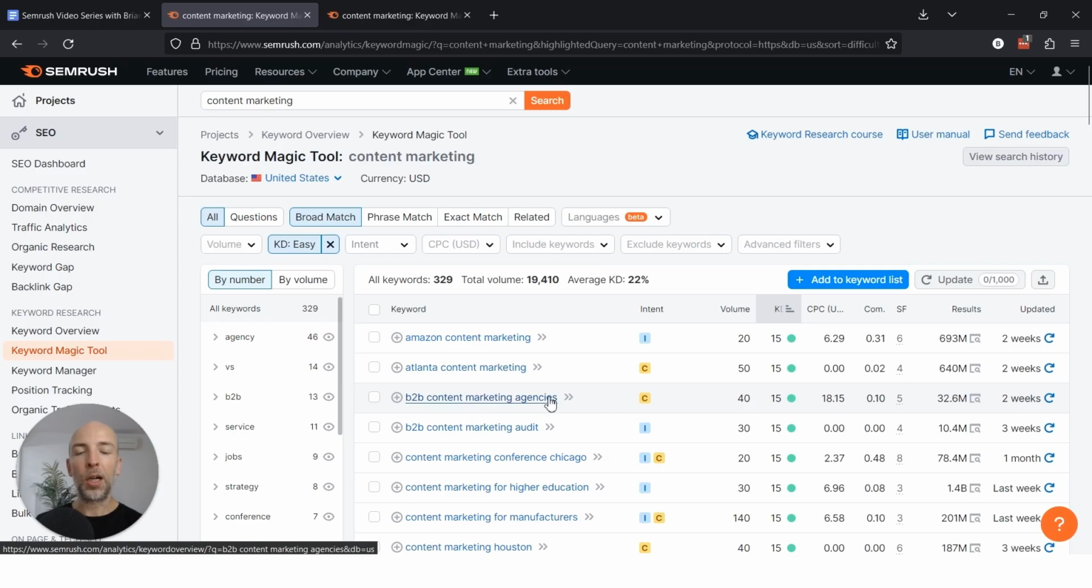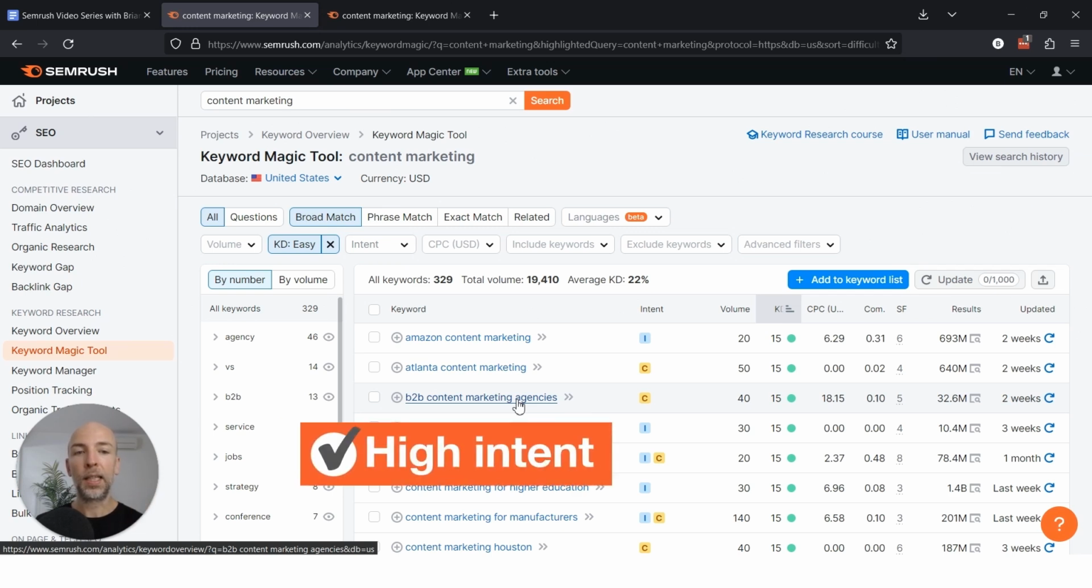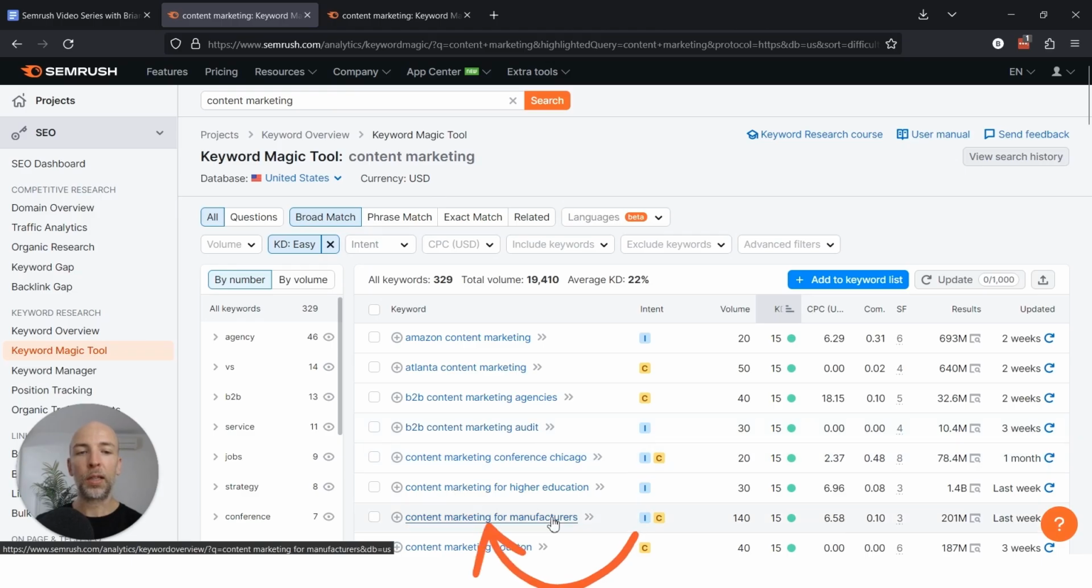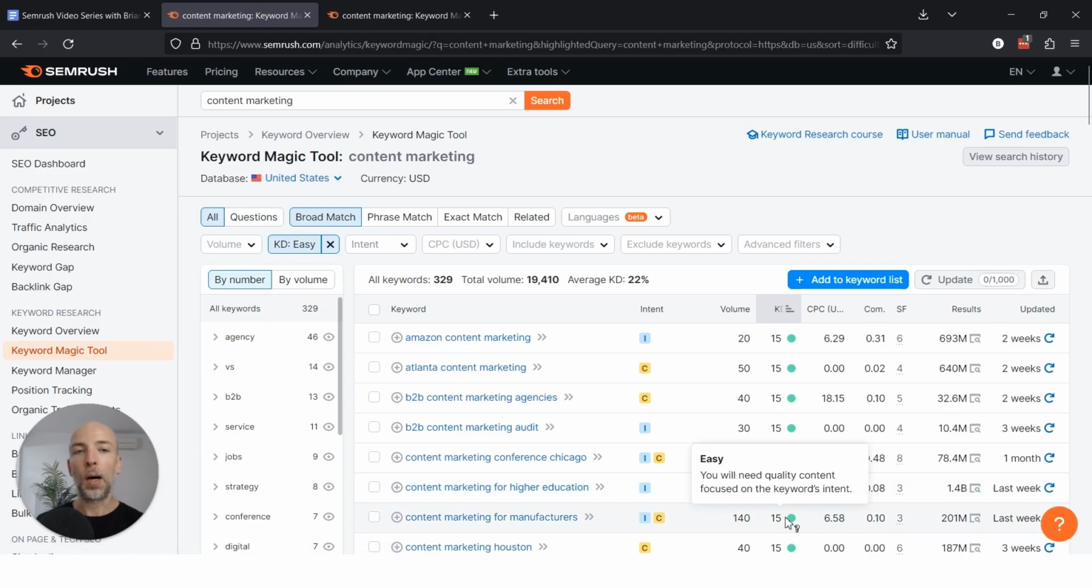So for example, B2B content marketing agencies, that's a great keyword. It's super targeted. If you run a B2B content marketing agency or in that world at all, that's a great keyword. That's a super high intent keyword, and it's very low competition. Or B2B content marketing audit. This is another great niche keyword where you can go over some of the differences that you might encounter when doing a content audit for a B2C huge news website versus a B2B website. Or content marketing for manufacturers. A little bit niche, obviously, but if you're in the content marketing space, then this could be something that manufacturers are searching for, and you can get in front of them with relatively low competition.